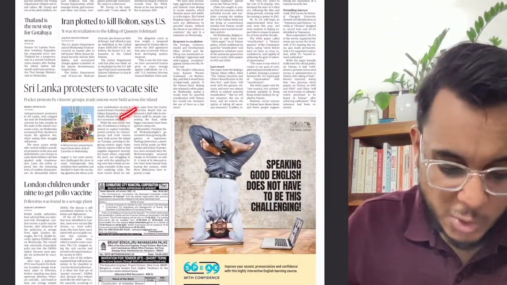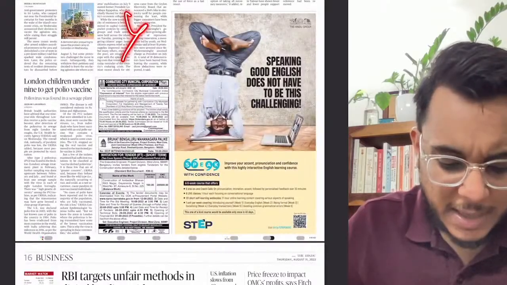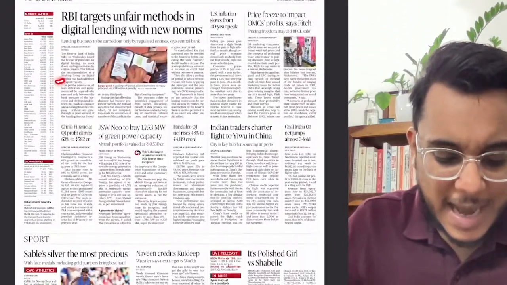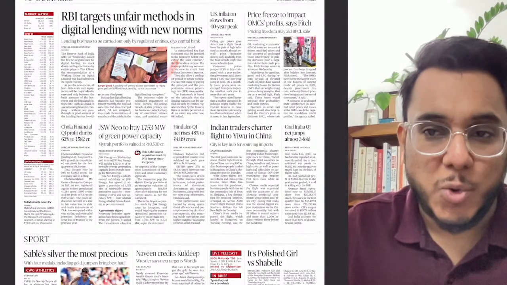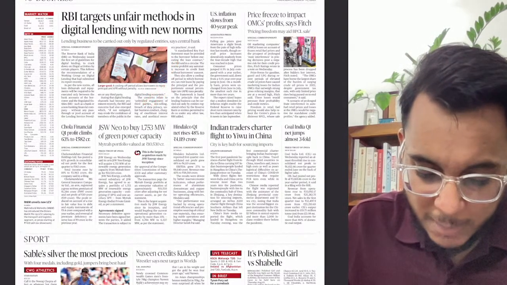Then Sri Lanka protesters asked to vacate site. Okay, not an important article for examination. Then guys, RBI targets unfair methods in digital lending. So digital lending norms, the new norms that have come, we'll see. After that, moving on.